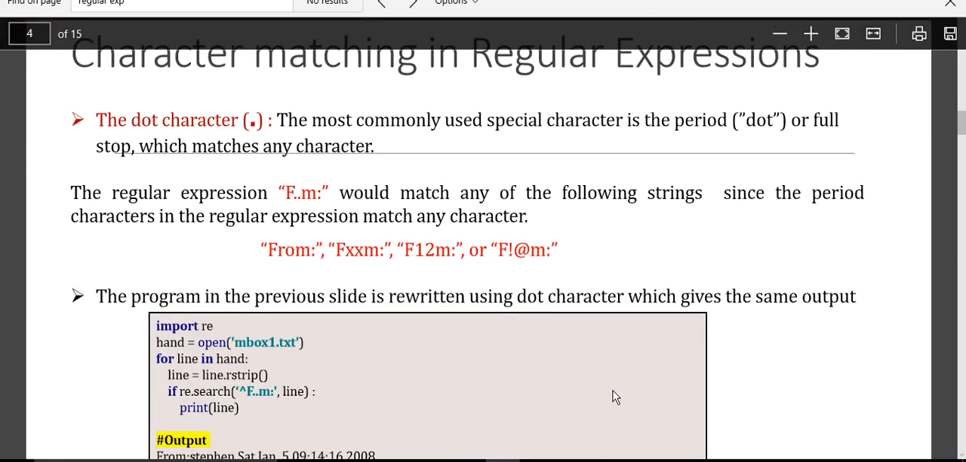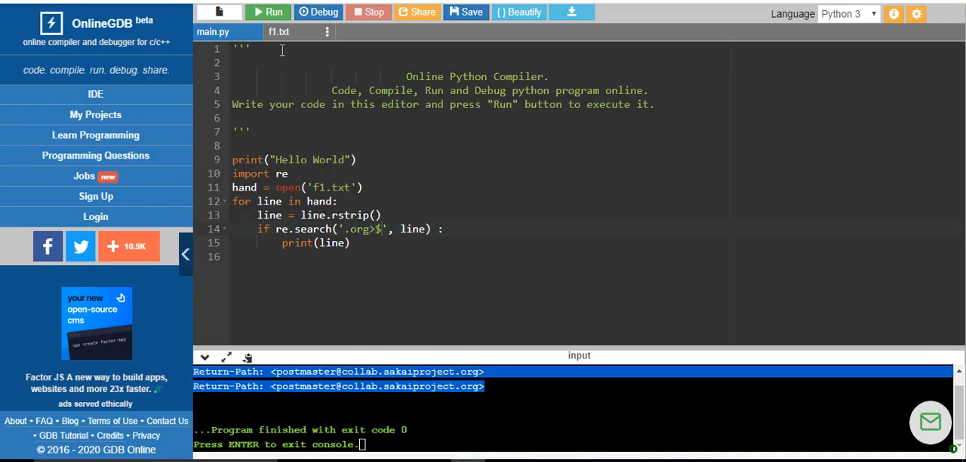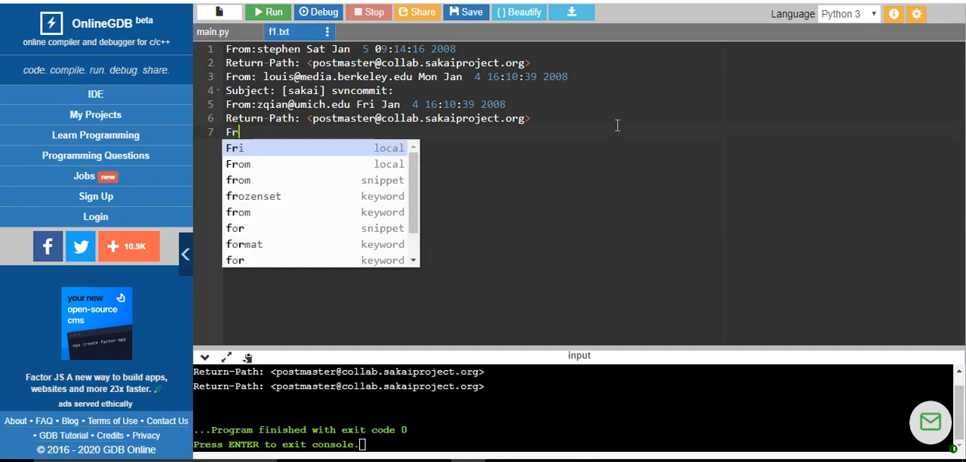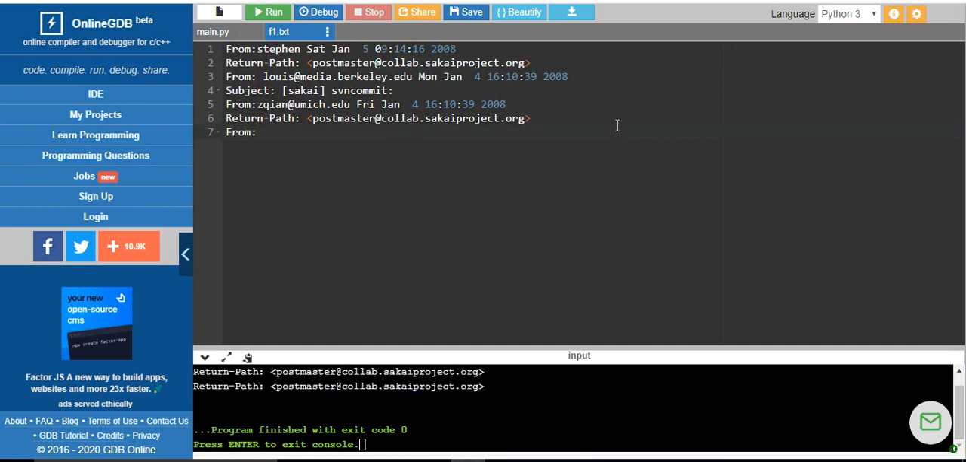So now I will look at character matching. Say, for example, I want to match a specific character. Say I want the lines that start with From, and so on, and if I say FCM, which has M, so in between I have FCM.